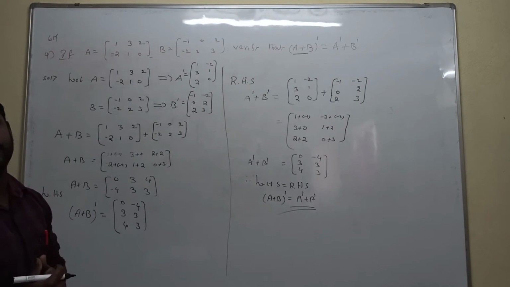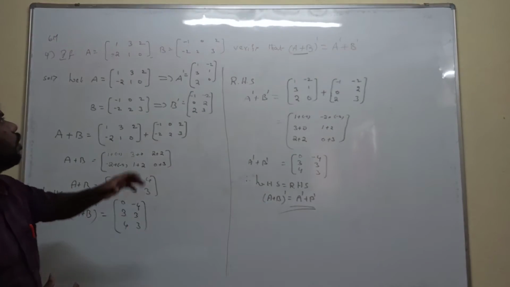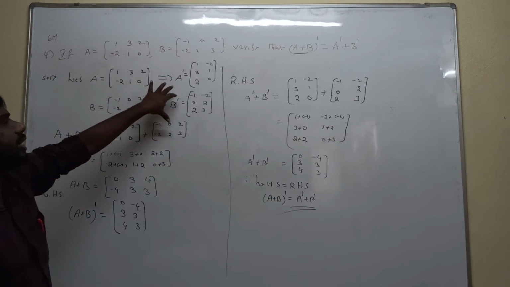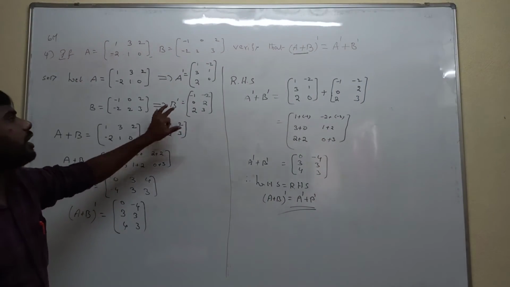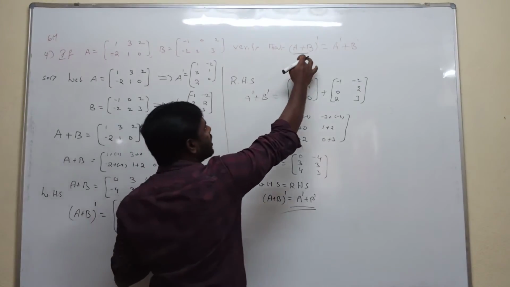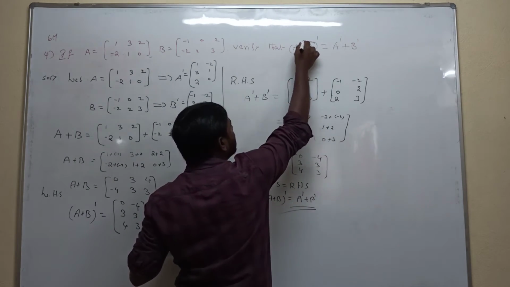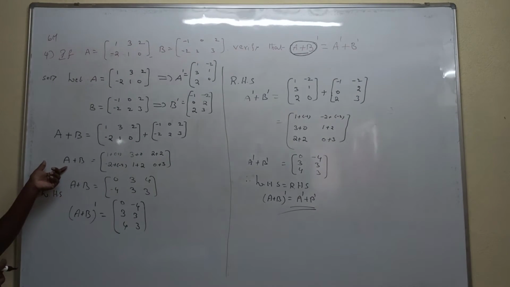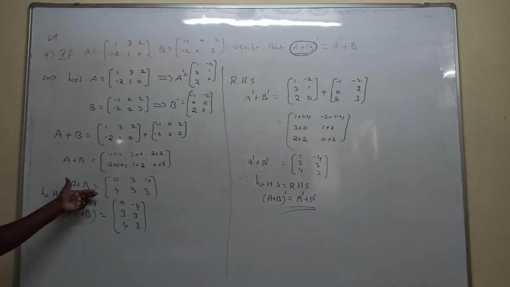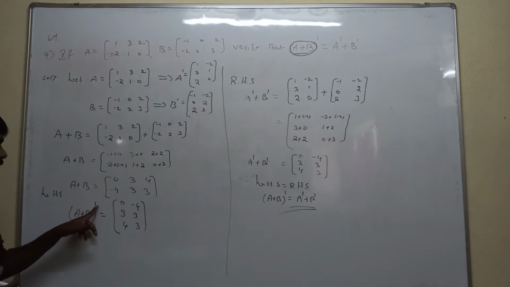How to solve the question: first, take the two given matrices, then calculate the transpose of the A matrix and the transpose of the B matrix. First observe the LHS part. First calculate A plus B, that is, add the A matrix and B matrix. Finally we calculate the transpose of the A plus B matrix. That is the LHS part.